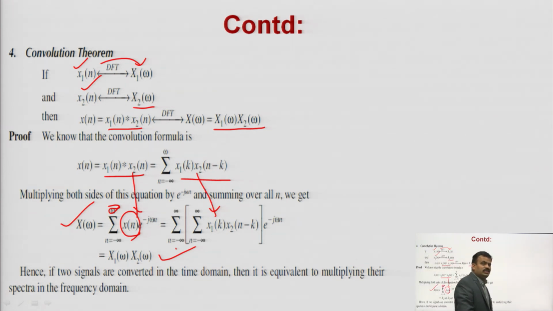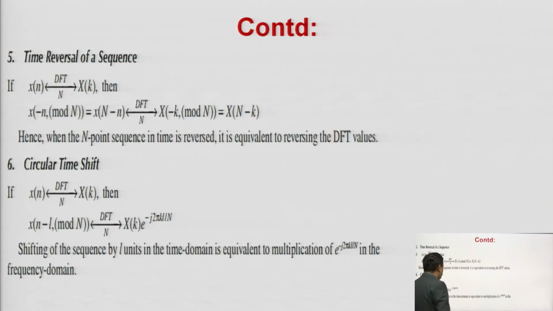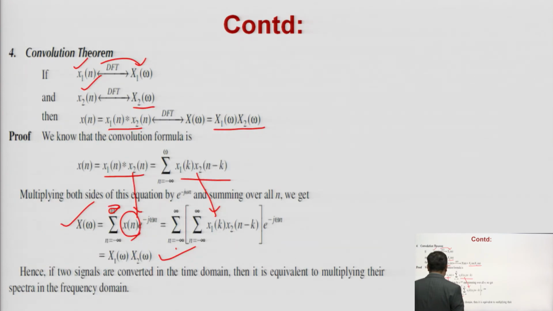So what does this property say? This property says that if two signals are convolved in the time domain, then it is equivalent to multiplying their spectra in frequency. This is the common theorem we always study.